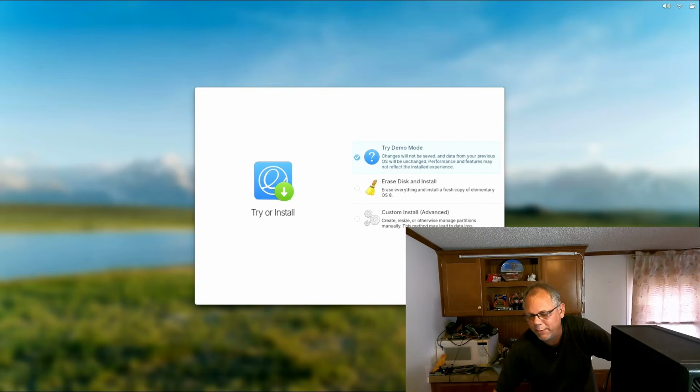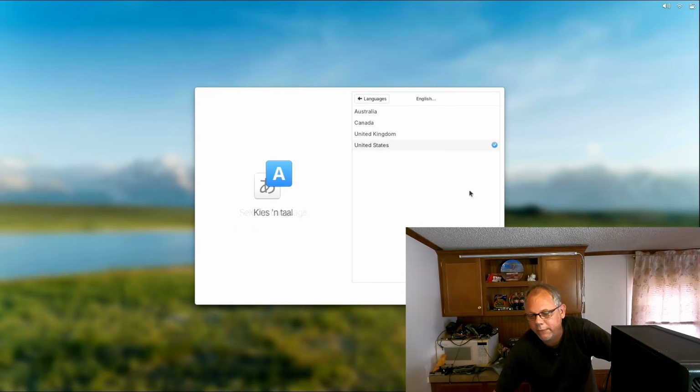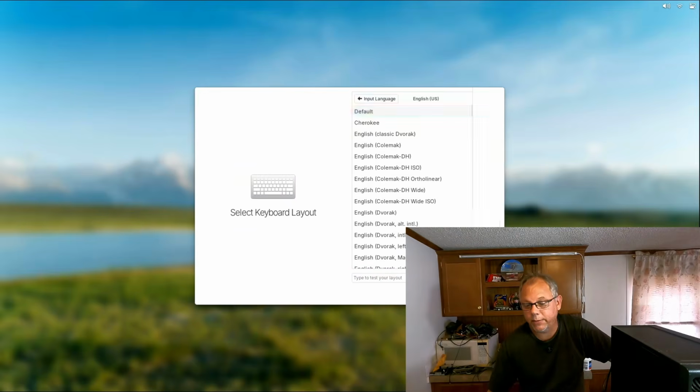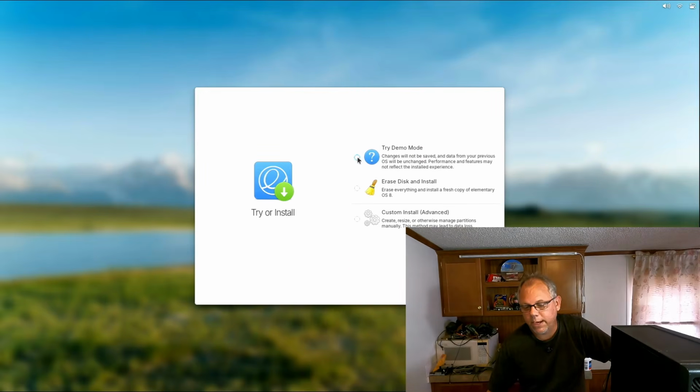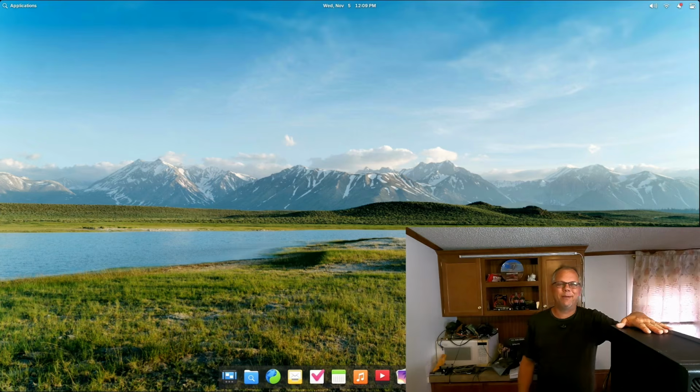I am in the demo mode once again. If you go to install it, you're going to select that option right there, erase disk and install, and just click that button, right? I don't want to do that on this one. You can do it if you're installing it full time. But if you just want to try it out like I am, then obviously you can do it the same way that I'm doing it right here, which is try it in the demo mode. I recommend this on some of these systems. This one I'm going to do it on just because I want to keep Linux Mint on my computer, right?